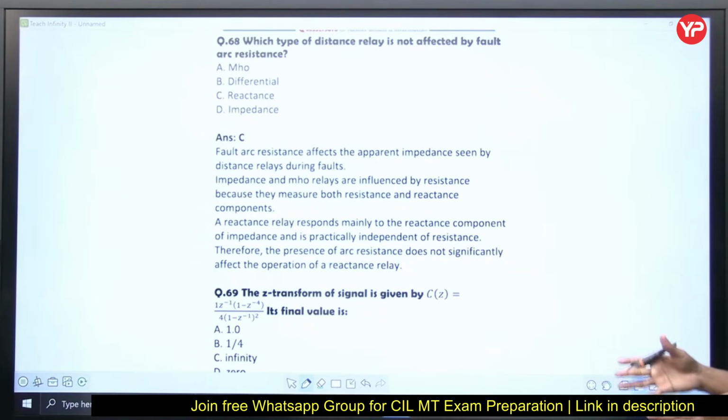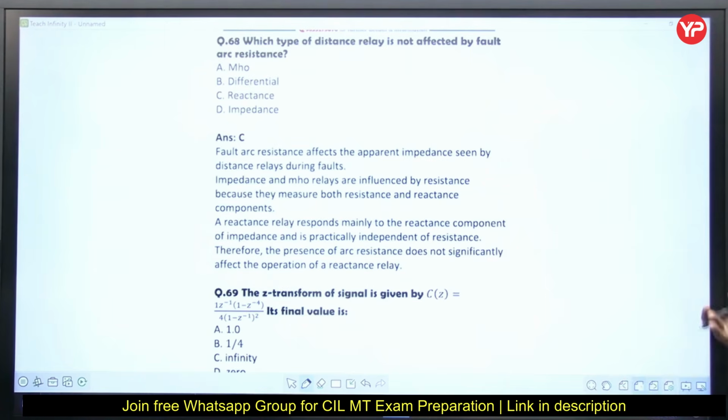Right. Next question. Means we can do everything, but with the elimination process also we can eliminate from the options, right?